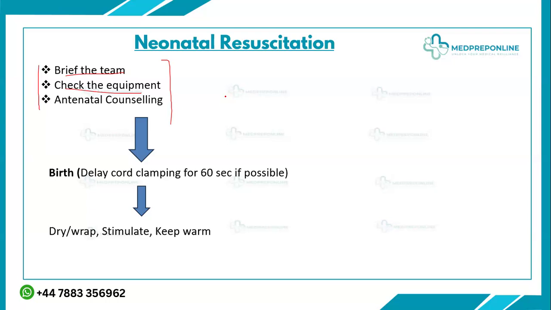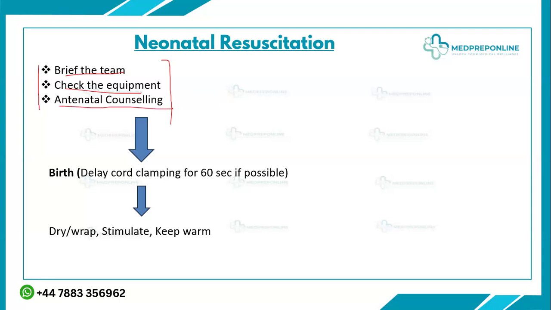Then check whether the neonatal resuscitator, called the Neopuff, is in working condition or not, whether you have set the oxygen, and whether you have set the Neopuff to the proper settings. Because you never know when the baby is going to be delivered, and in a high-risk pregnancy you never know that you may have to go up to tracheal tube intubation. So you have to prepare accordingly.